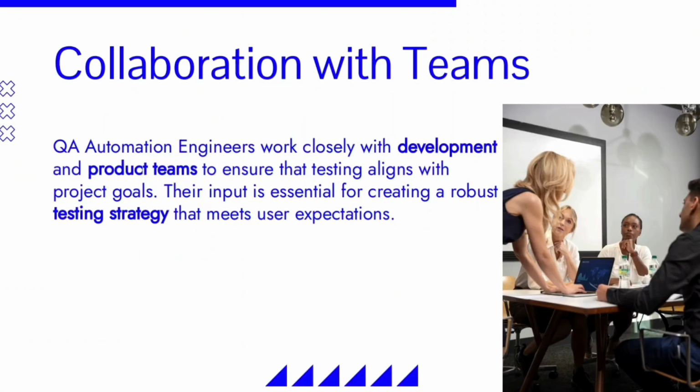Now another thing is collaboration with teams. A QA automation guy needs to collaborate with the development team and product teams. So a QA guy is a kind of bridge between a developer and a salesperson or a product team. Okay, so QA guys are able to understand the product as well as the development cycle. They are testing that whole process, and they are communicating with the developer. They're communicating with the sales and support guys.